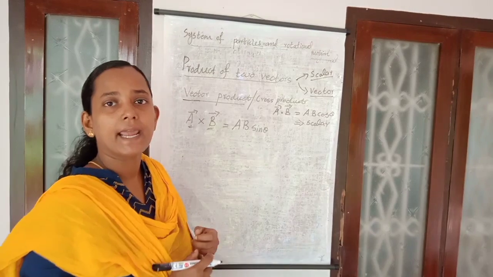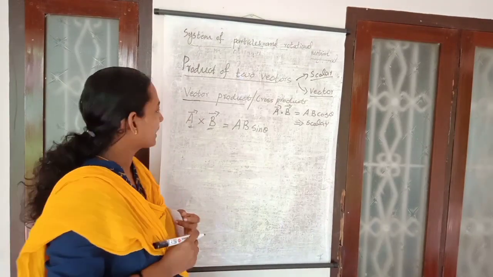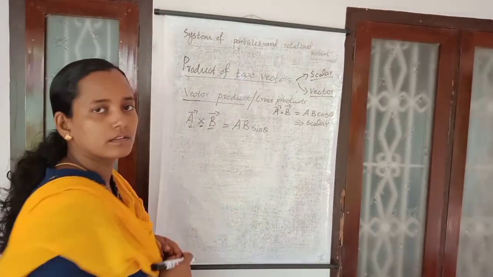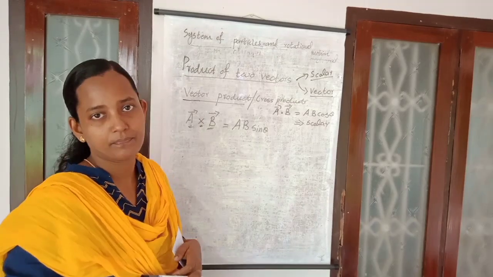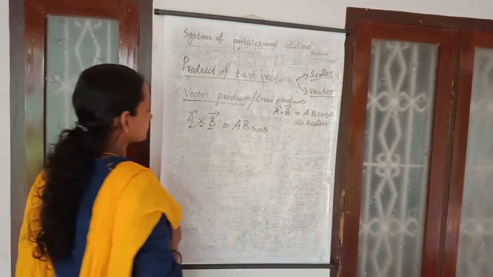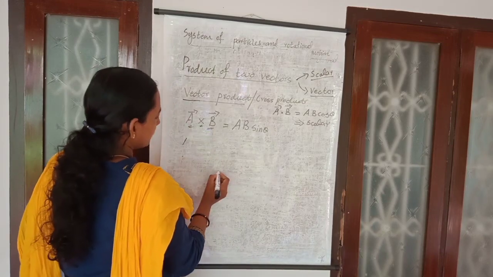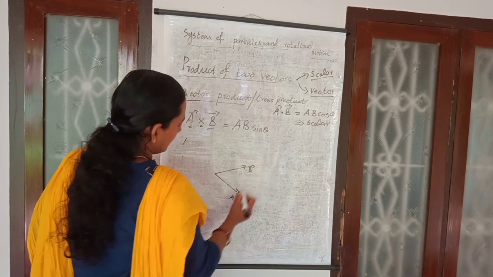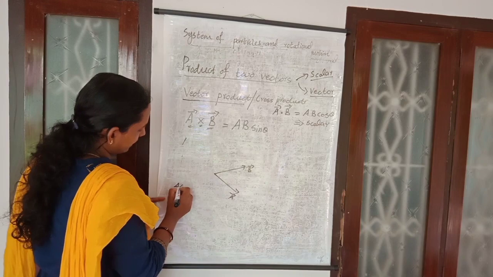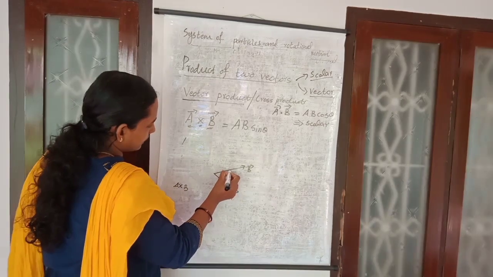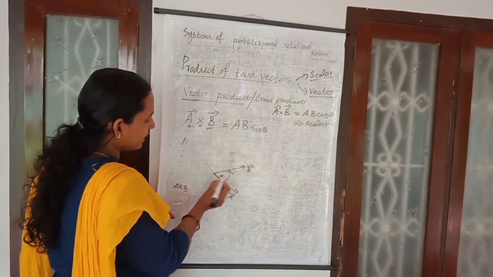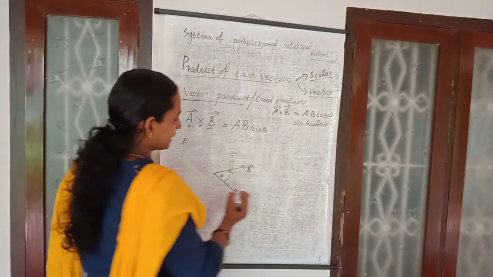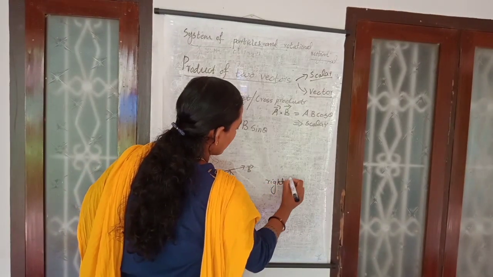If two vector quantities A and B are inclined at an angle theta, their vector product, A cross B, is equal to AB sin theta, where theta is the angle between vector A and vector B. Suppose you are considering a vector A like this and another vector B like this, and you are finding A cross B. This is the angle theta, and you want to move from vector A to vector B. In order to find the direction, there is a rule known as the right hand rule.